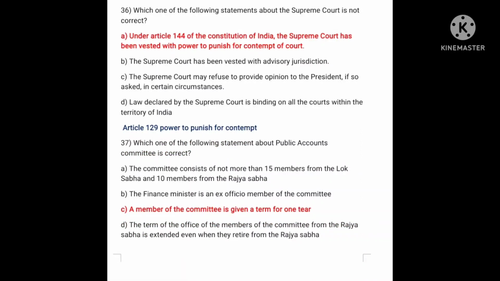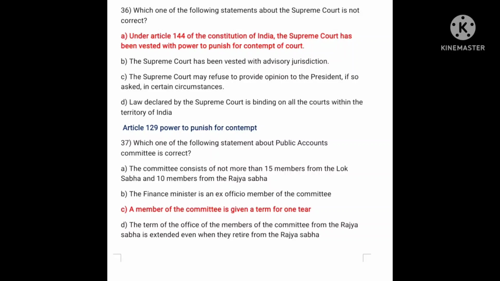Which one of the following statements about the Supreme Court is not correct? A. Under Article 144 of the Constitution of India, the Supreme Court has been vested with the power to punish for the contempt of the court. B. Supreme Court has been vested with advisory jurisdiction. C. Supreme Court may refuse to provide an opinion to the President so asked in certain circumstances. D. Law declared by the Supreme Court is binding on all the courts within the territory of India.